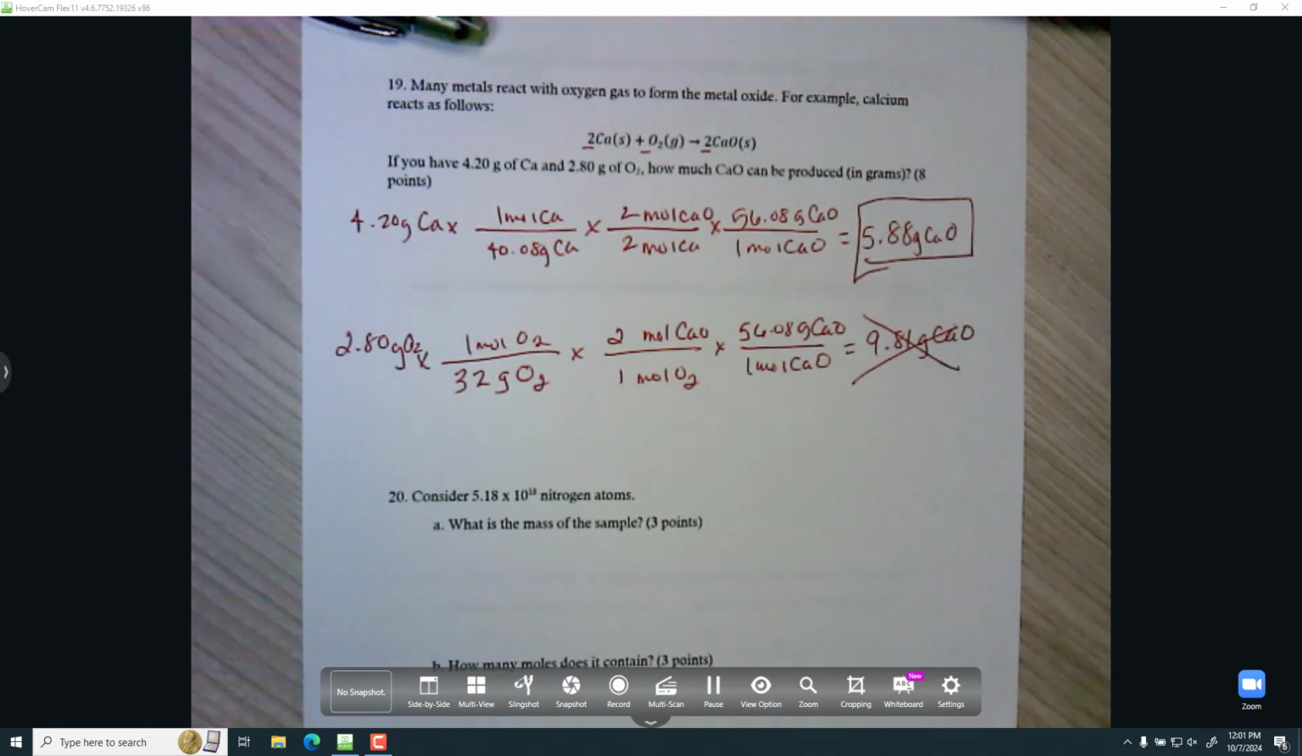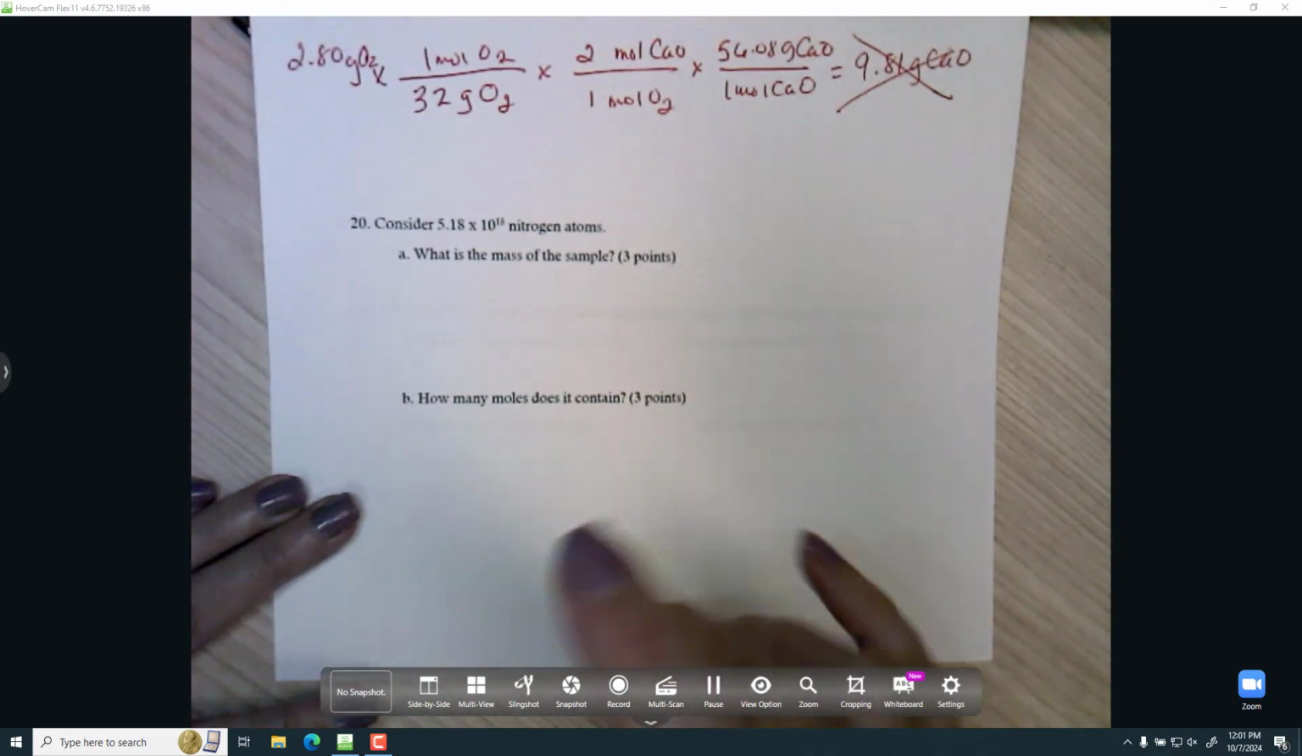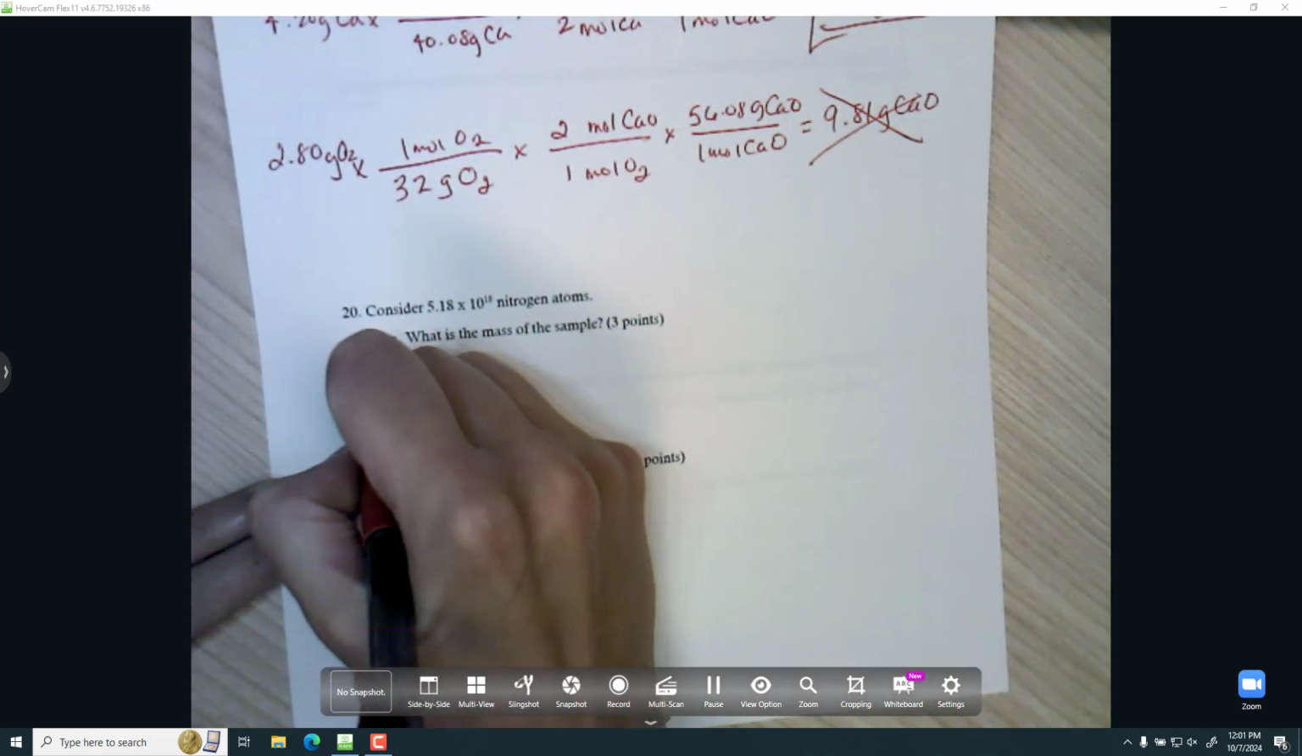That's the theoretical yield. And if it asked me for the limiting reagent, it would be calcium, the reactant that got me there.